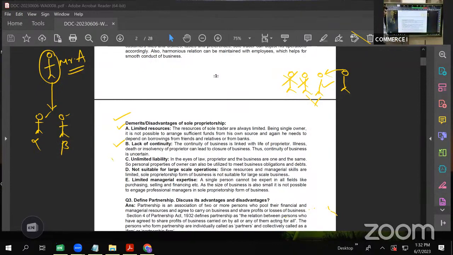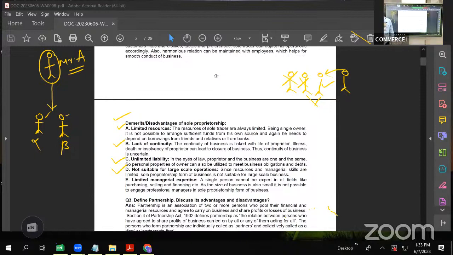Then unlimited liability. This I told you while telling the features, no? The liability of a proprietorship firm is unlimited, because in the event of loss, the proprietor has to dispose of his personal property and pay the debts. So the liability or the risk is not only limited to his business, but it is coming to his personal properties also. So we say that the liability of sole proprietorship is unlimited. Next, it is not suitable for large scale operations.